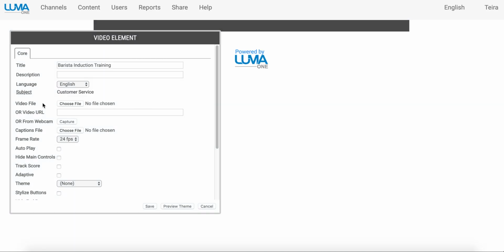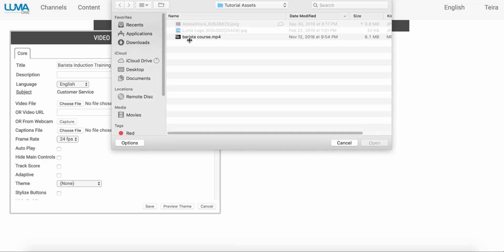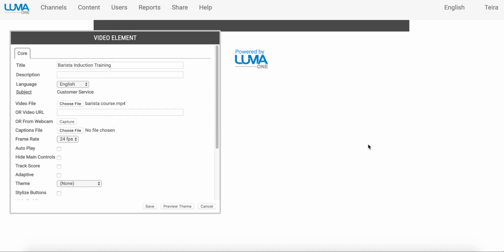Now I can choose a video file from my computer or a URL. From my webcam, I can capture a video directly. So for here, I will choose a file from my computer. MP4, MOV, those sorts of files can be imported.